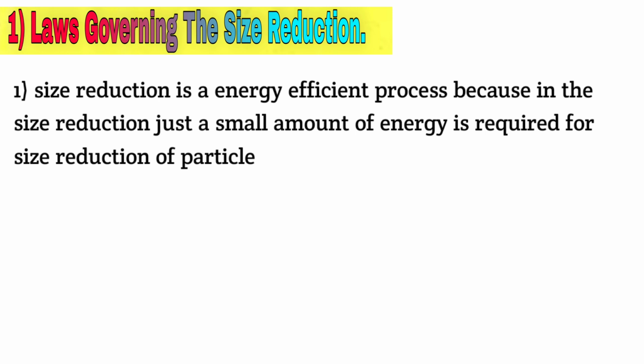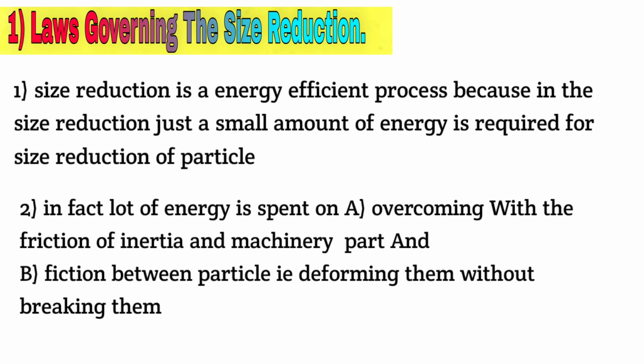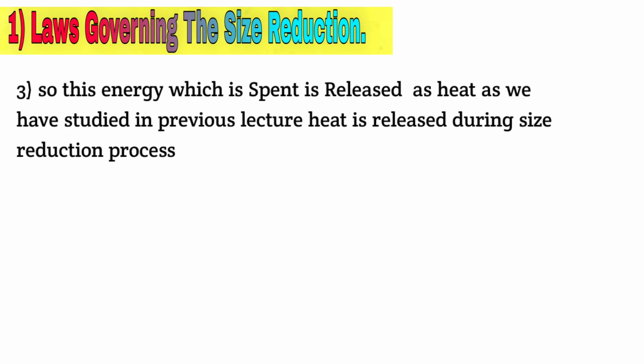So let us start today's lecture with our first topic, that is mechanism and laws governing the size reduction. Size reduction is an energy inefficient process because just a small amount of energy is actually used. In fact, a lot of energy is spent in overcoming the friction and inertia of the machinery parts, friction between the parts and deforming them without breaking them. So this energy which is spent is released as heat. As we have studied in previous lectures, heat is released during the size reduction process.